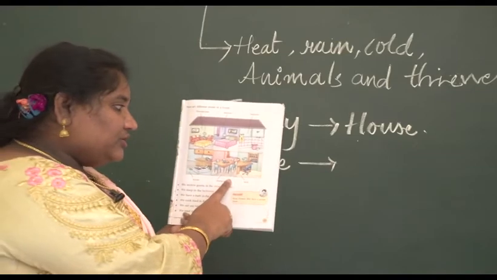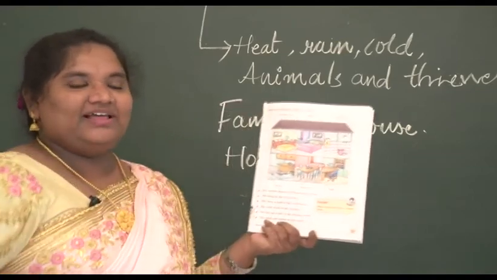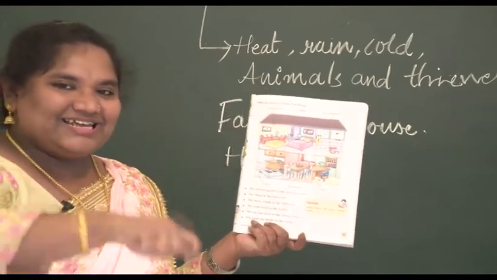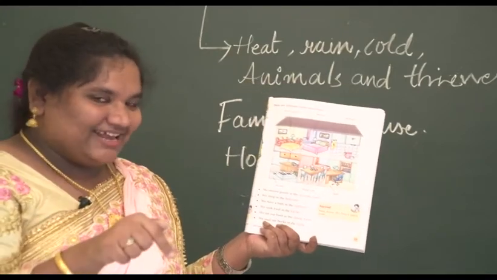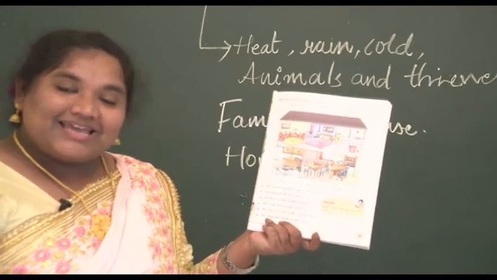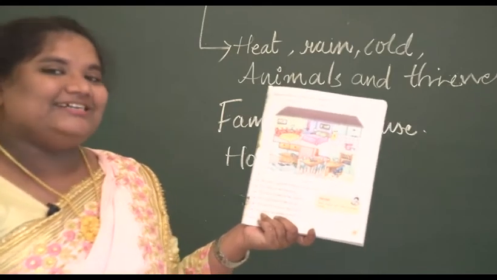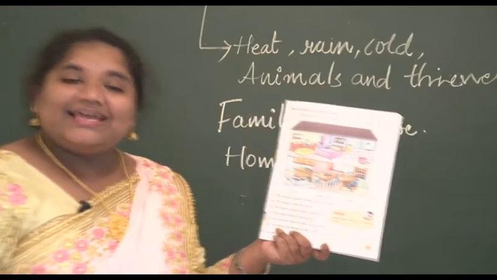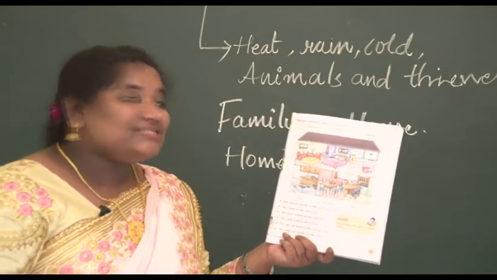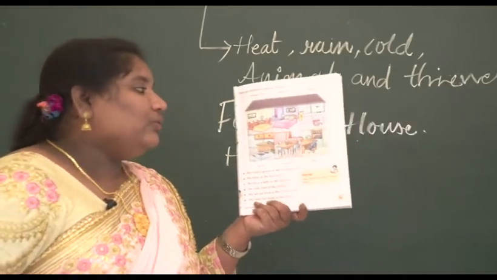Then next, what do you see? A dining table. When your mother cooks delicious food like chicken in the kitchen, she takes it and puts it on a dining table. We have food there sitting at the dining table. So that is called a dining room.